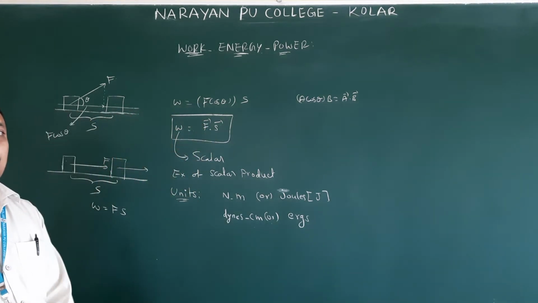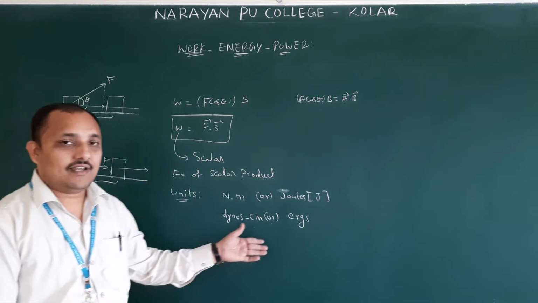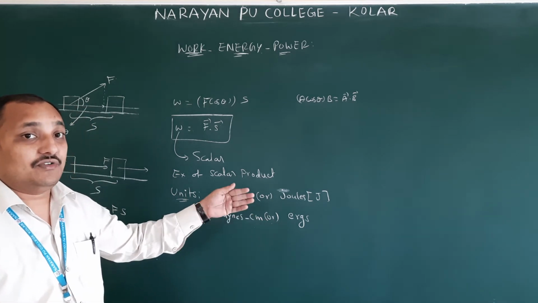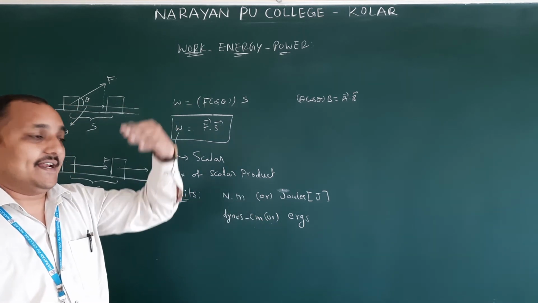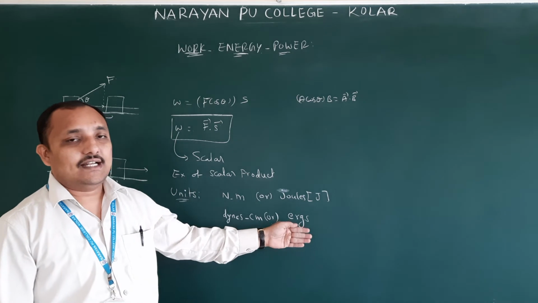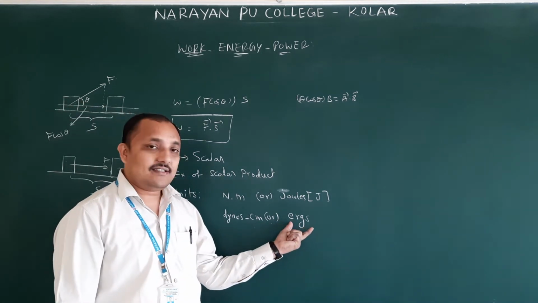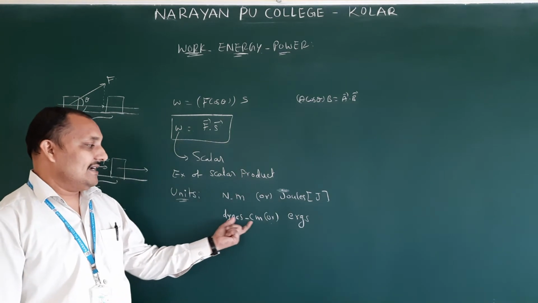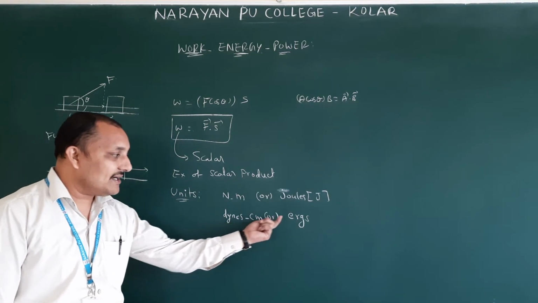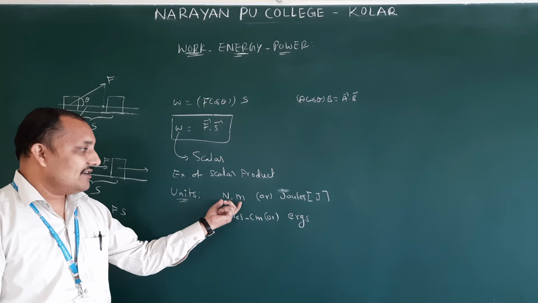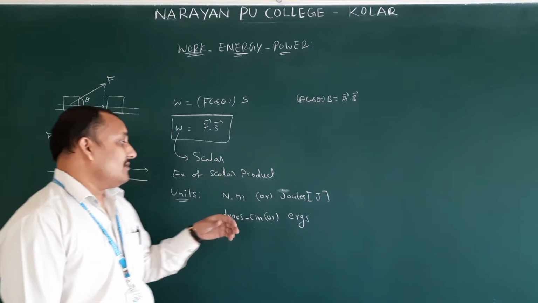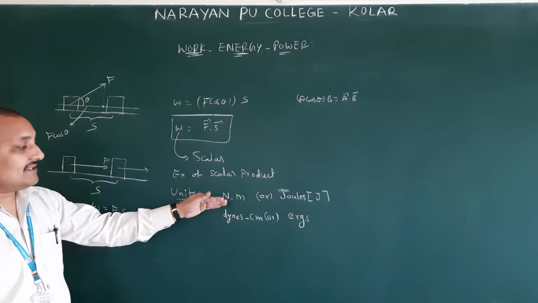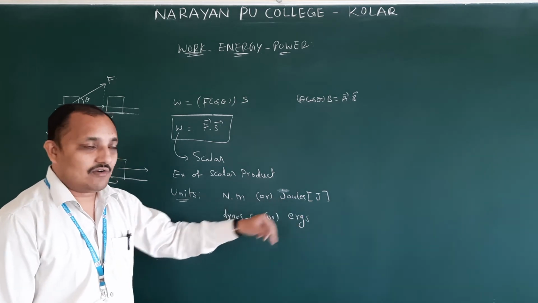So 1 joule is equal to how many ergs, they will ask. Already we got this one. To convert the units, 1 Newton equals 10 power 5 dyne. Hence 1 joule is equal to 10 power 7 ergs. Erg is the CGS unit. Joule is the MKS or SI unit, they will say. Newton meter, dyne centimeter. Instead of writing dyne centimeter, we can write erg. Instead of writing Newton meter, we can write joule. So these are the units. SI unit means either Newton meter or joule.